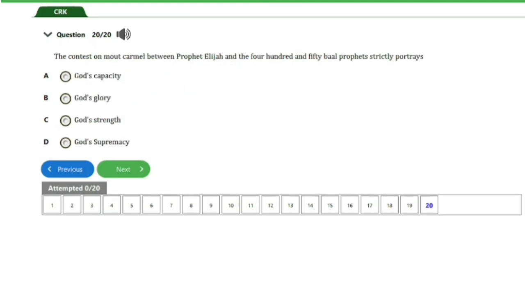So over here is question number 20 of 20. It says, the contest on Mount Carmel between Prophet Elijah and the 450 Baal prophets strictly portrays A. God's capacity, B. God's glory, C. God's strength, D. God's supremacy. So guys, the answer to this question is option D, that's God's supremacy. And that's it for this question.